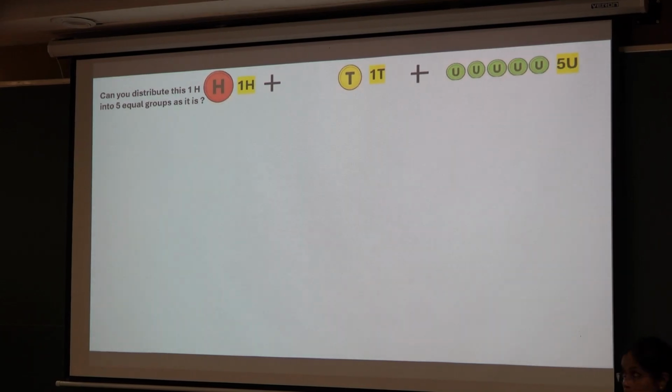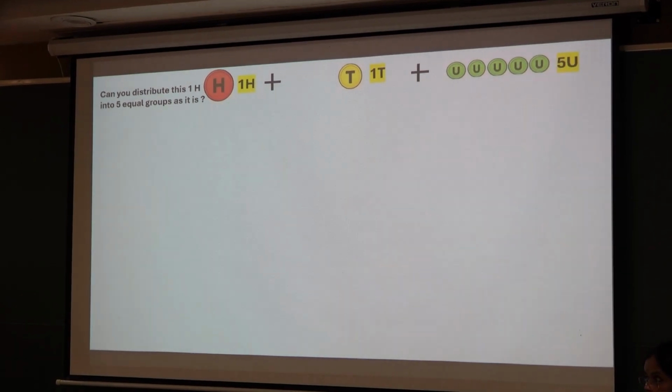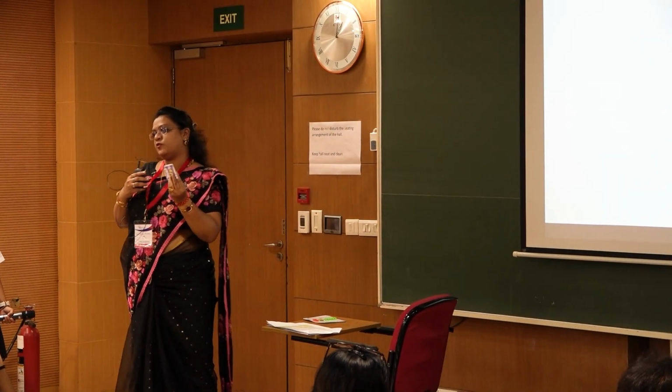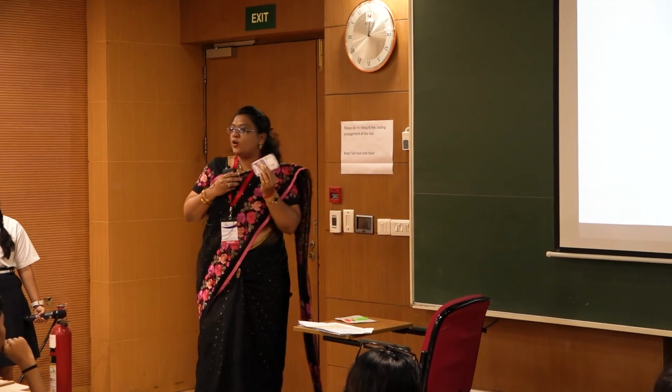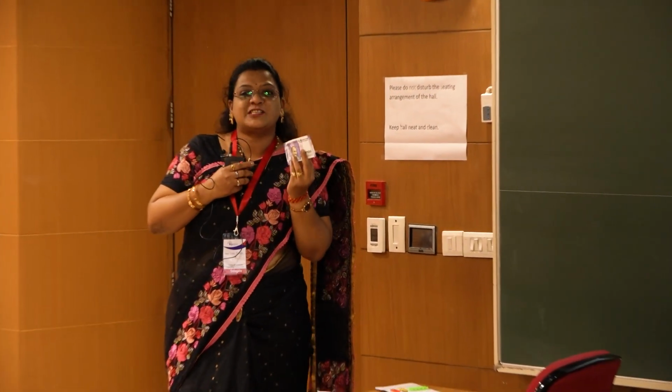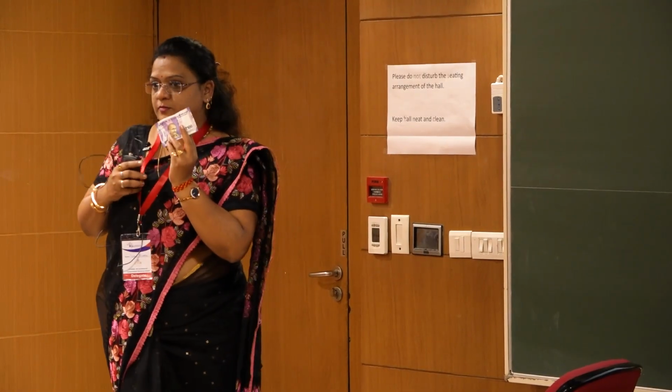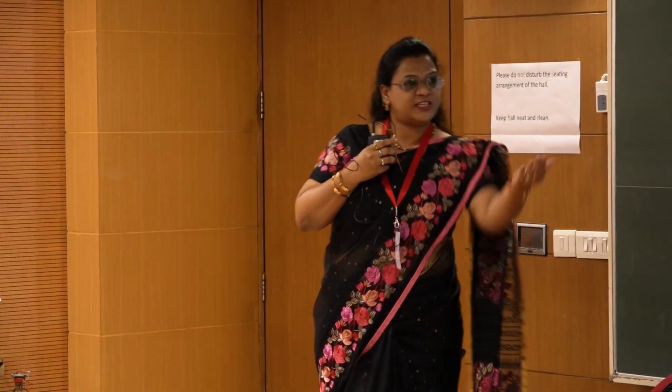Children had to think a lot. They said, no, we can't distribute. I asked, will you cut them and distribute? They said, no. They were thinking. Then they were given an example to reconnect with it. If I have 100 rupees with me and I have to share this with my 5 friends, of course not with Google Pay, what is the way to distribute this quantity equally? What will you ask for? Yes, exchange, exactly.